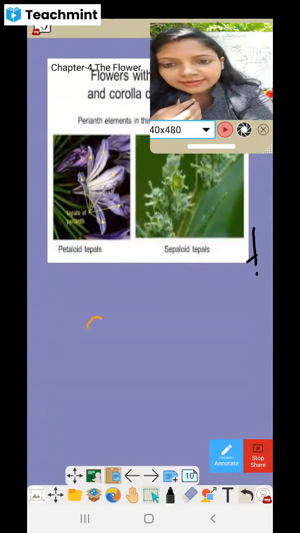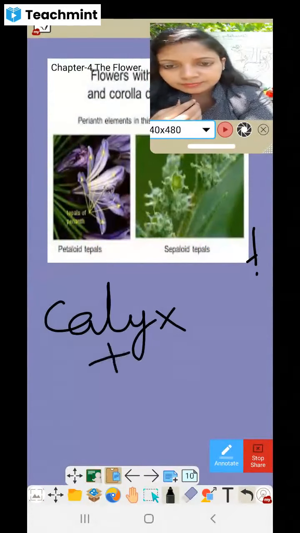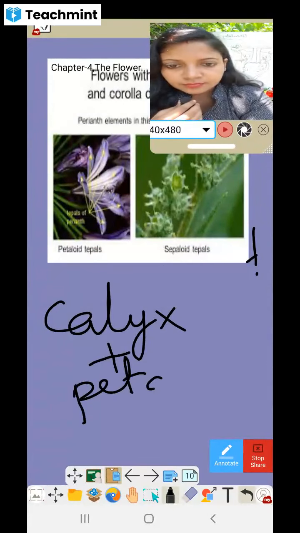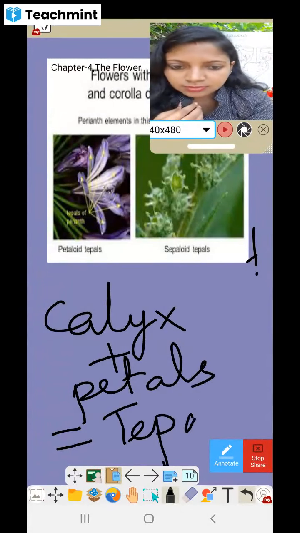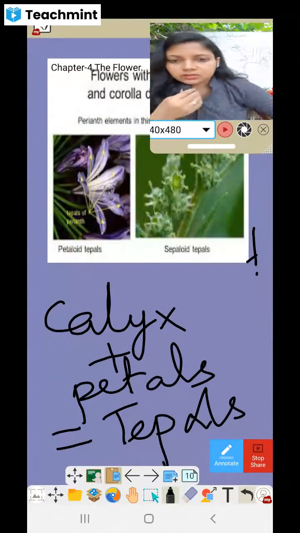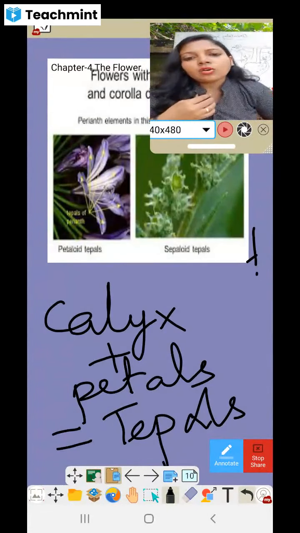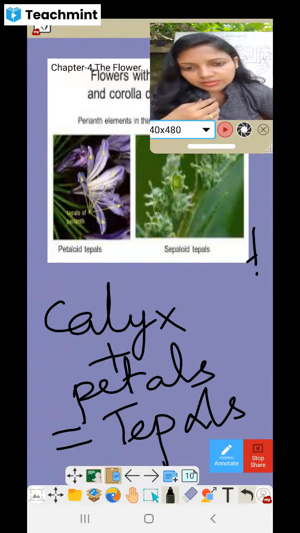So here, calyx plus petals is equal to tepals, means both together are called tepals. That is the short form. So in the parent only, you will see tepals.